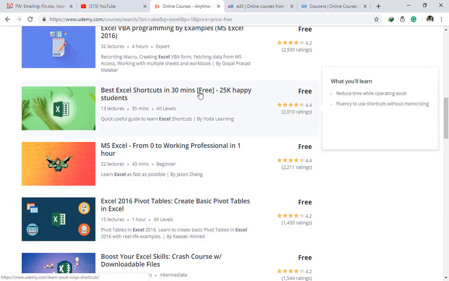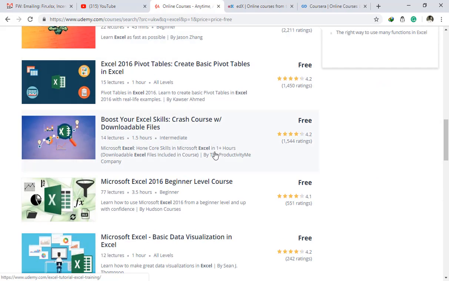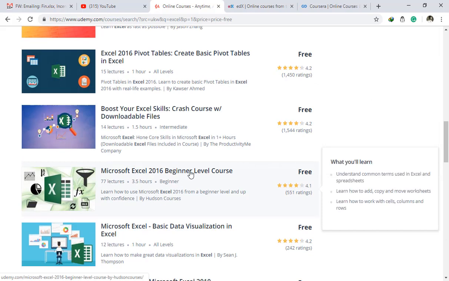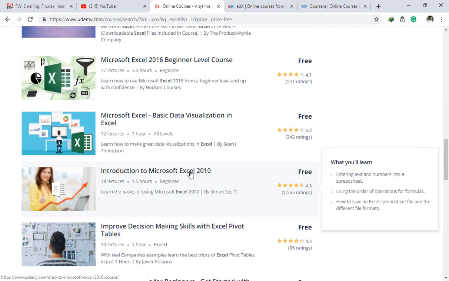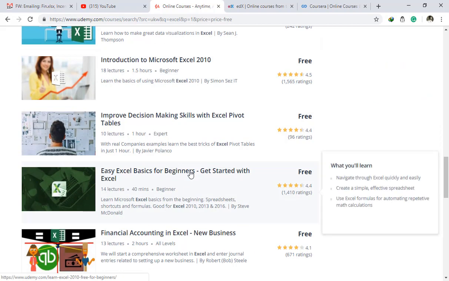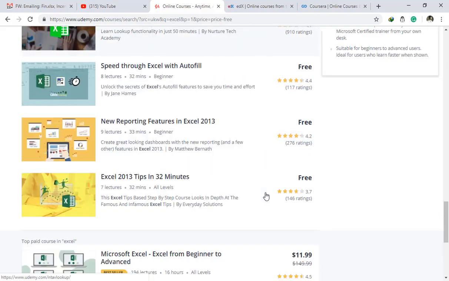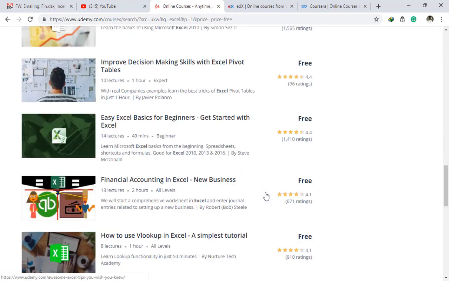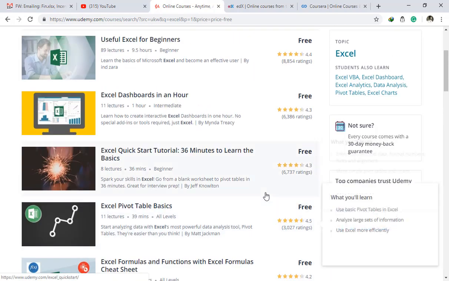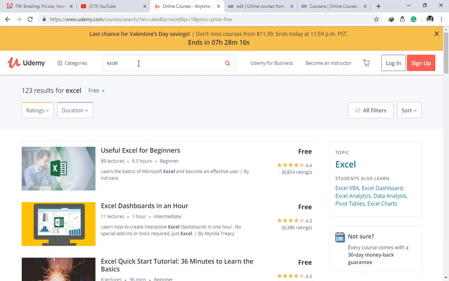and you can just start enrolling in those courses, or you can click on a course, review the course outline, and if you find that it will be beneficial for you, you just enroll in that course free of cost. There are so many free courses available on Udemy, not just for Excel but for any skill set you want.